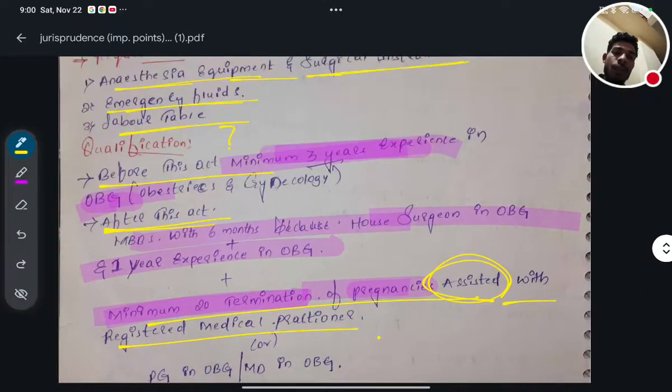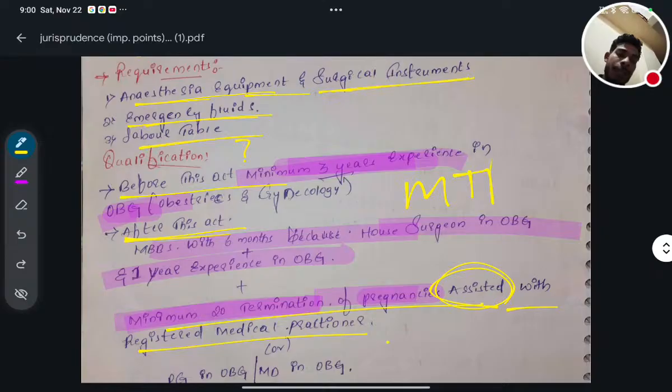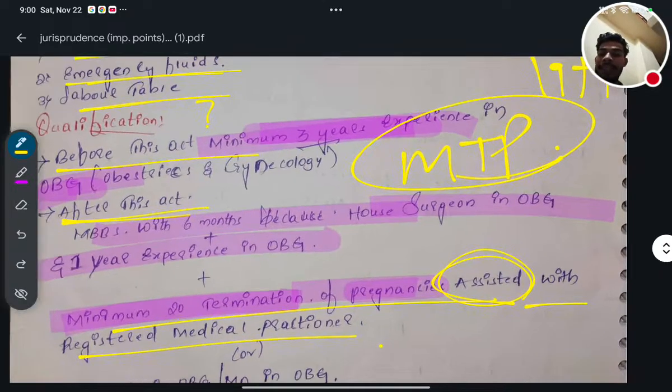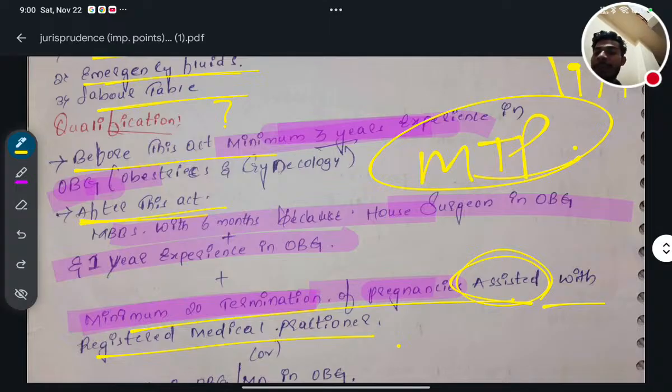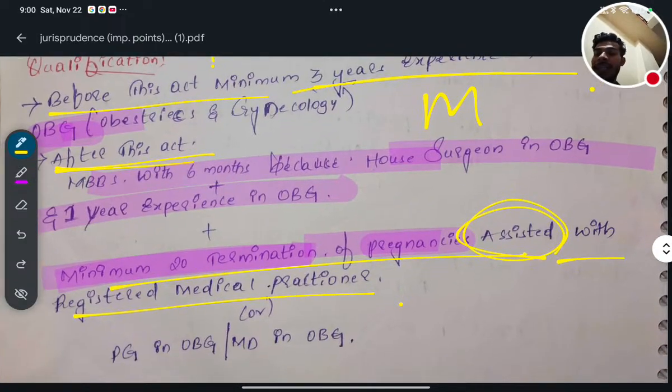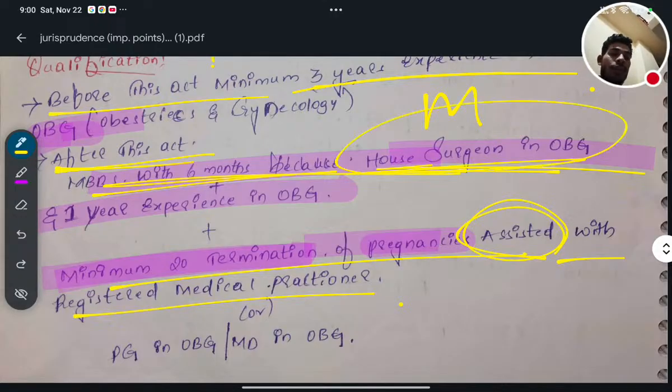So the person who will do the MTP, before the MTP Act 1971, which came into force in 1975, before that rule, the experience should be minimum of 3 years. But now after the rule came into act, MBBS with 6 months house surgeon in obs-gyne is required.